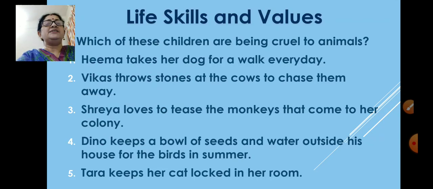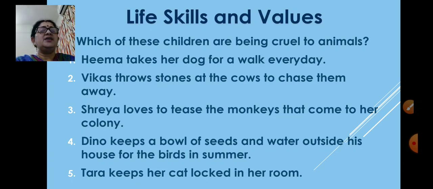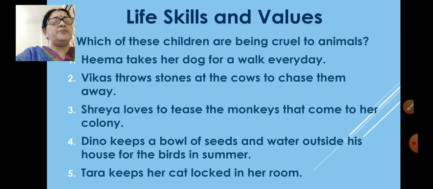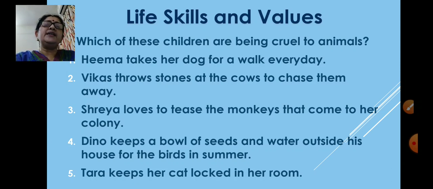Then let us see the other one. Life skills and values. Which of these children are being cruel to animals? What is cruel? Doing bad things. Those who are bad to animals, like hurting them and keeping them in cages and not feeding them properly. Okay, children. So let us see who is cruel to these animals by reading these sentences.